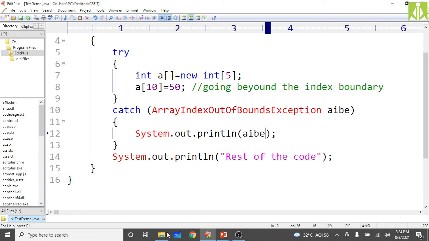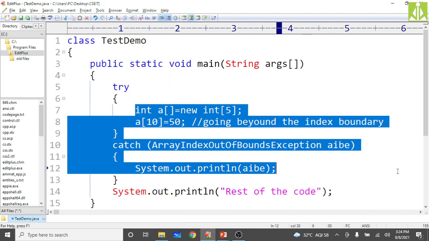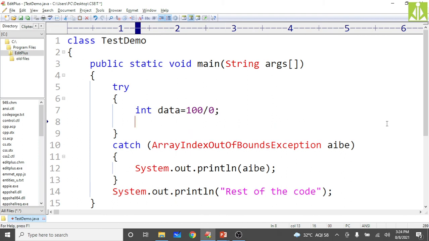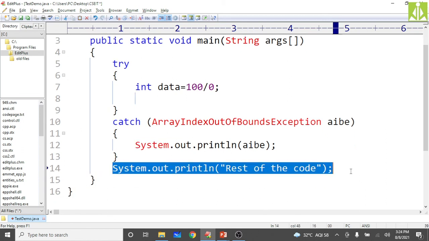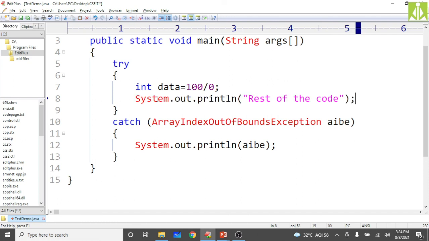So what I have done over here is I'm writing a simple arithmetic exception statement, that is int data equals 100 divided by 0. So over here what is happening? Arithmetic exception is generated. Then I'm keeping my rest of the code inside the try block only, instead of keeping the rest of the code after the handler. So can this code be executed?